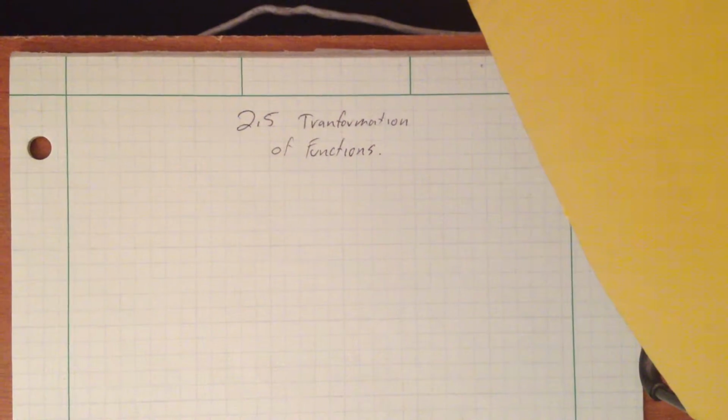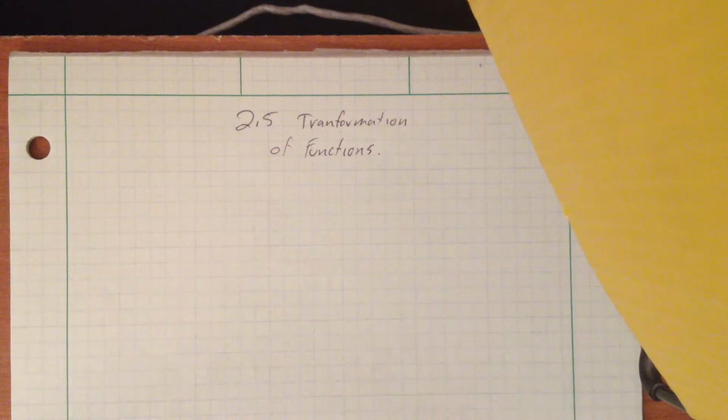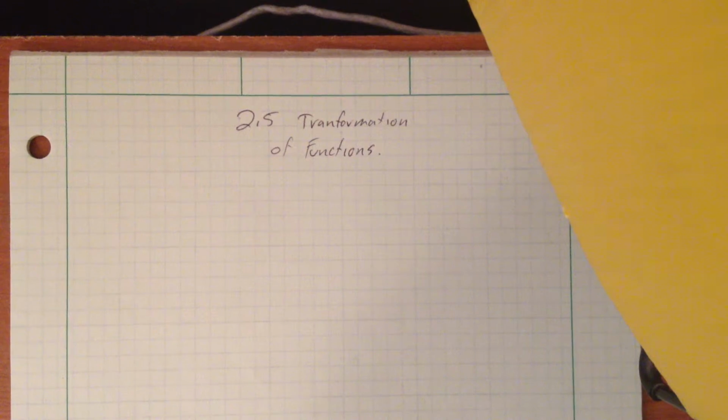Okay, this section is 2.5. It's going to be transformation of functions. Basically, it's pretty easy stuff. It's just getting one function and then doing something to it, and then it becomes something else. Basically, that's about it.